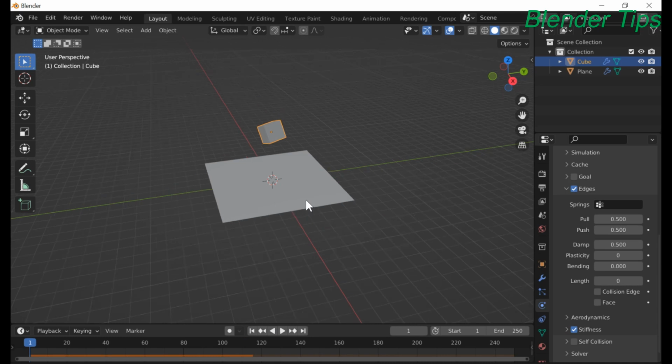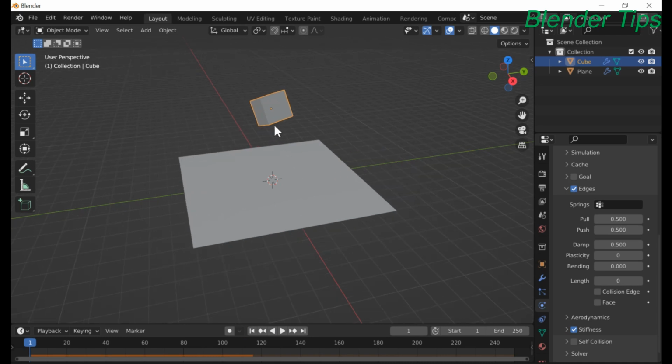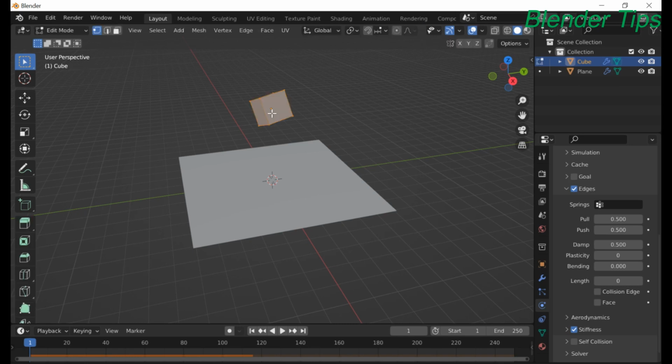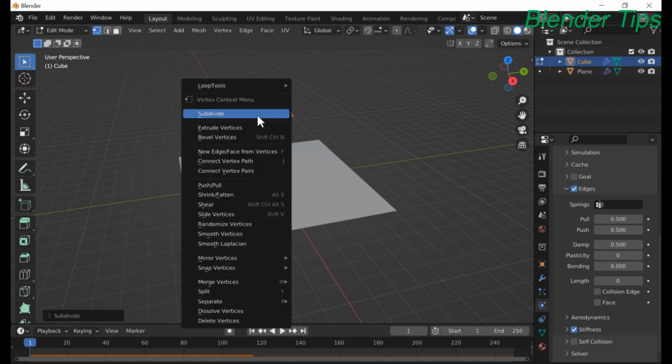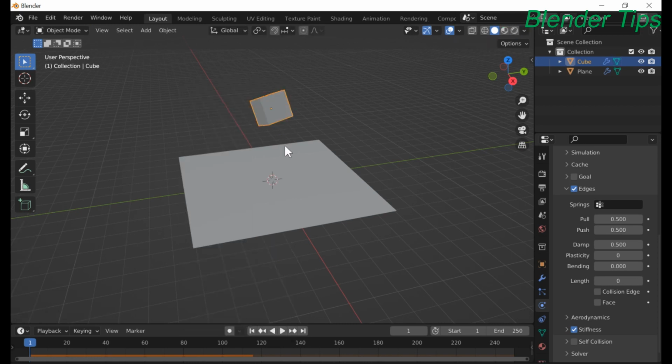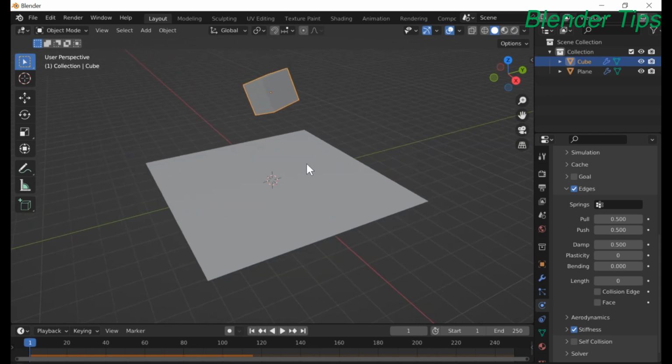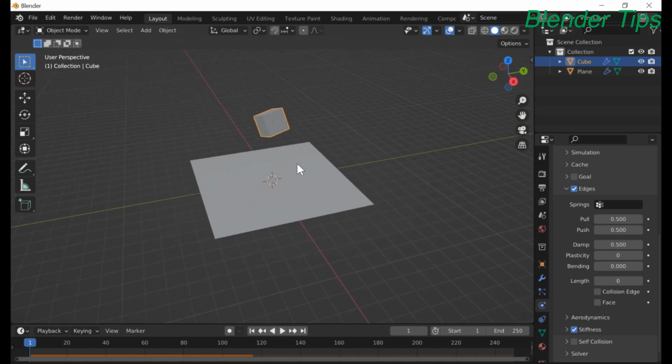And if I add some more geometry to this cube, then look at the behavior of this cube. Enter the edit mode with Tab, subdivide two times, enter into object mode, and now check the behavior of the soft body. Beautiful.